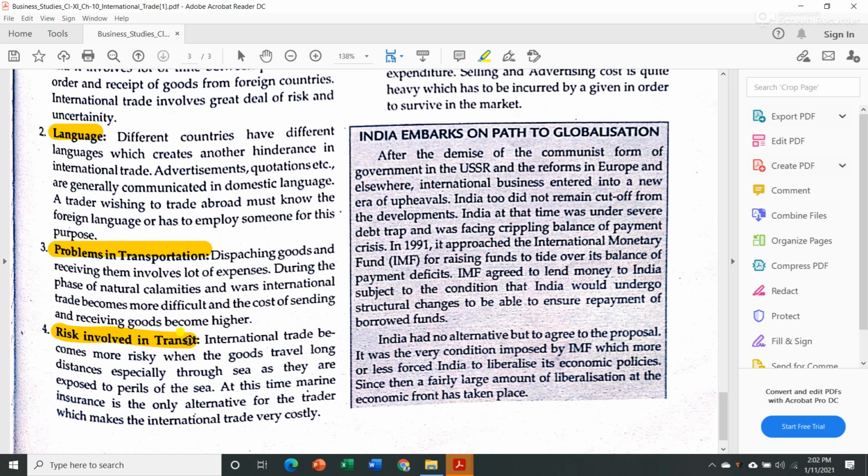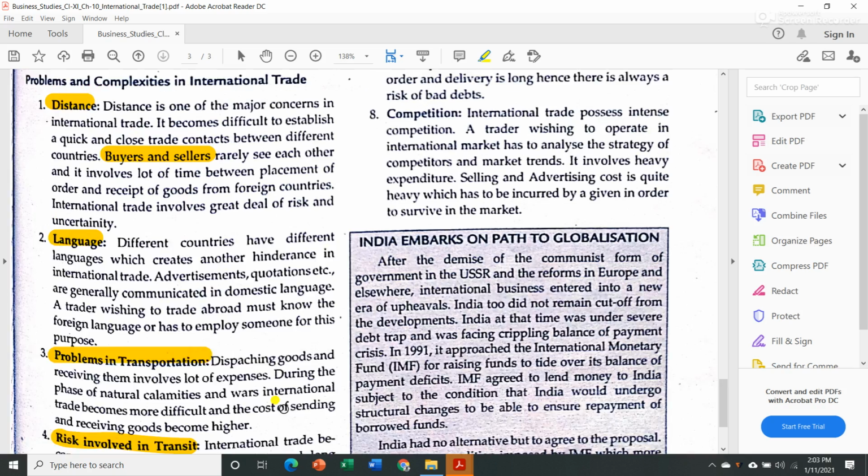Then there is risk involved in transit. International trade becomes more risky when the goods travel long distances, especially through sea. Sometimes you might have heard in the news that some ship has sunk or been lost. So transportation of goods from one country to another has some risk. At this time, marine insurance is the only alternative for the trader, which makes international trade very costly. So if you go for marine insurance, that also will be costly.